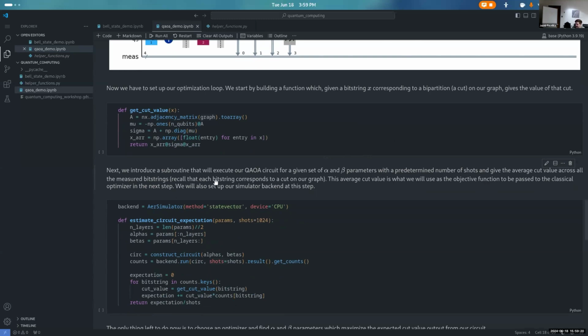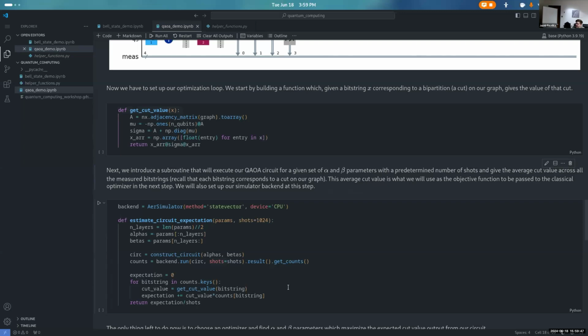We measure it a bunch of times, and each measurement is going to be a bit string that corresponds to a cut for our graph. For each one of those, we get the cut value using this function that we defined up here, and then find the average cut value from this run of the quantum circuit over all of the measurements that we took. This average cut value across our circuit measurements is the objective function that we pass to the classical optimizer.